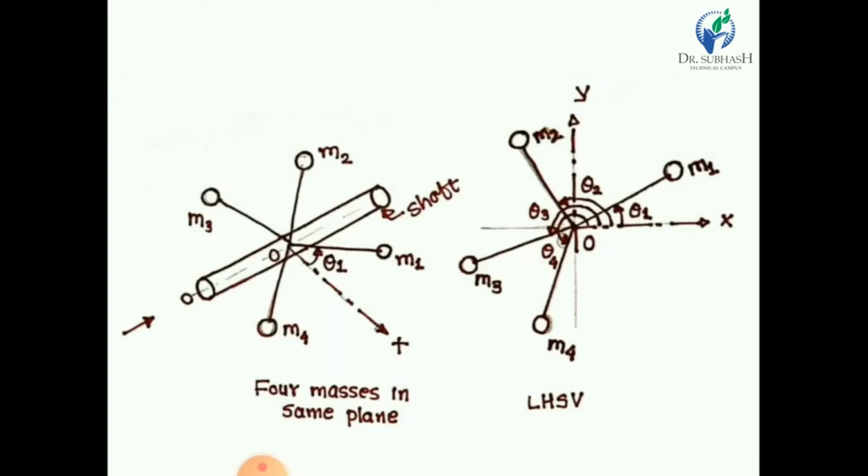That is the angular position or space diagram for the masses. In the left hand side view, you can see clearly the M1 mass, which makes an angle theta 1, and the M2 mass, which makes an angle theta 2 with OX. Similarly, theta 3 and theta 4. So these are the angular positions of the four masses.